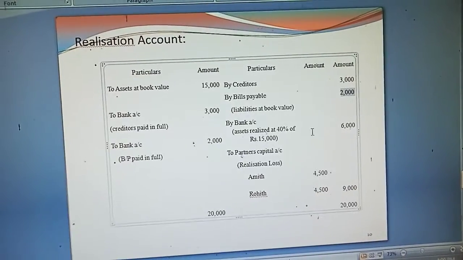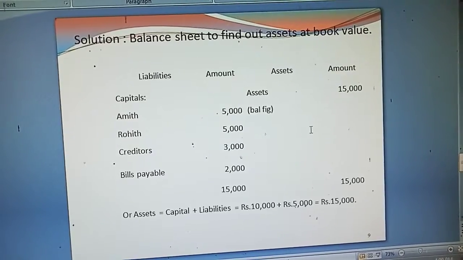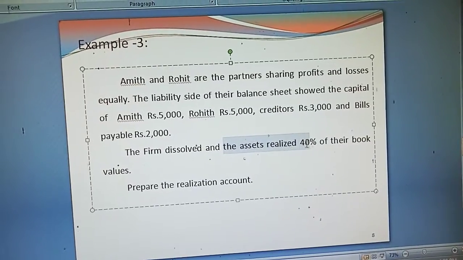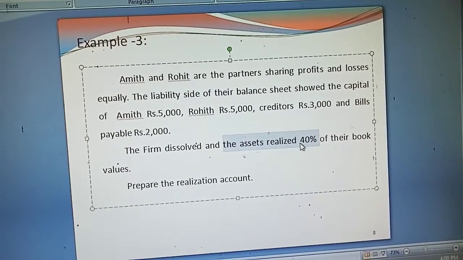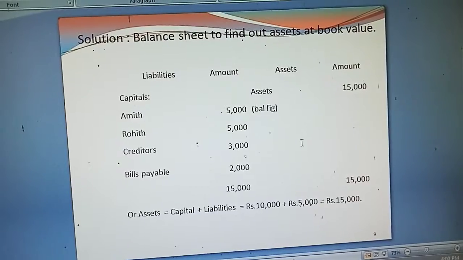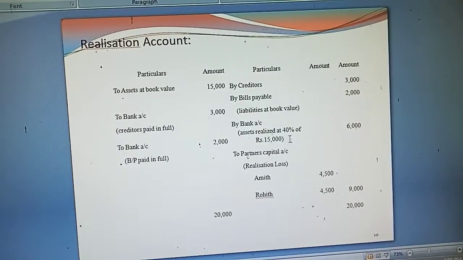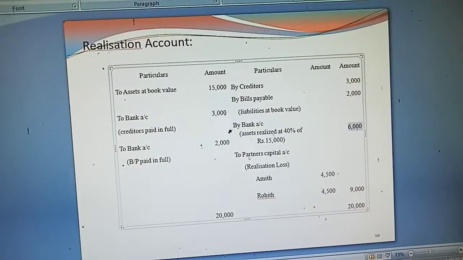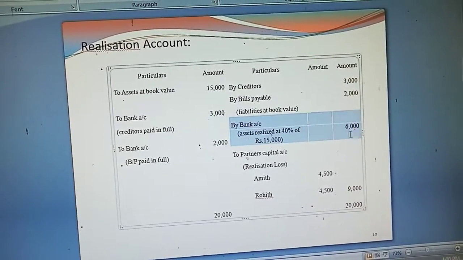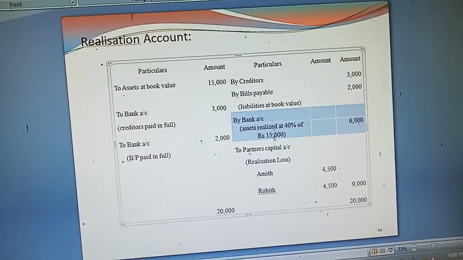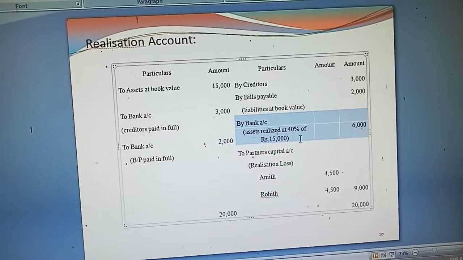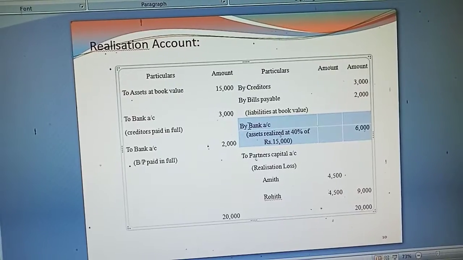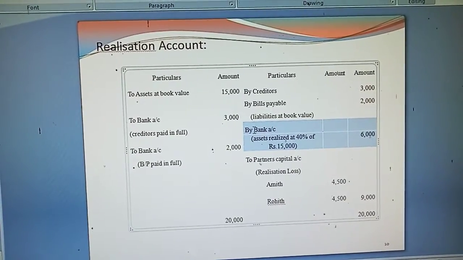And at the same time, in the problem it is already given that assets realized 40% of their book value, 40% of 15,000. Now that comes to rupees 6,000. We take it on the credit side of the realization account. Assets realized at 40% of 15,000, but you write it as by bank account. Why are you writing this as a bank account?